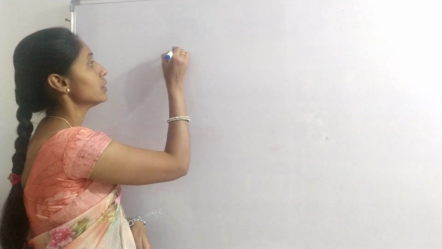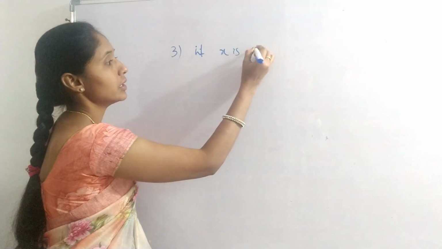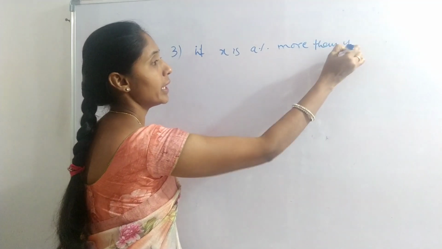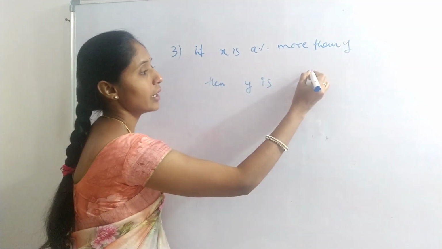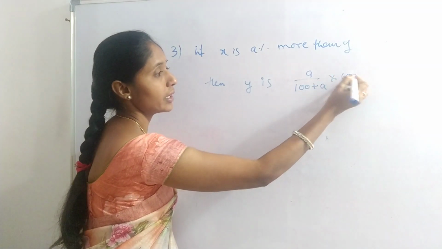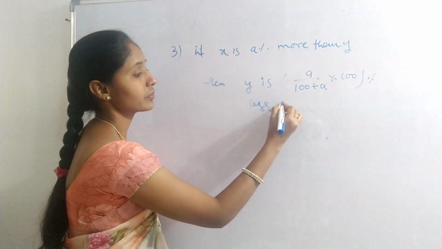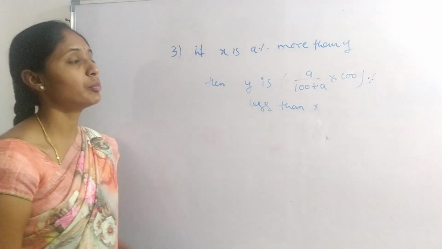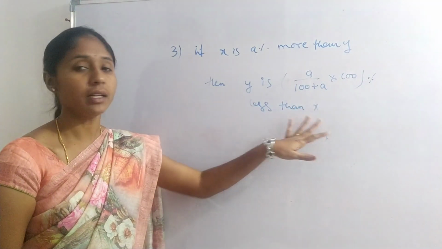Third one: if X is A% more than Y, then Y is A by 100 plus A, into 100%, less than X. If X is A% more than Y, then Y is this much percentage less than X.